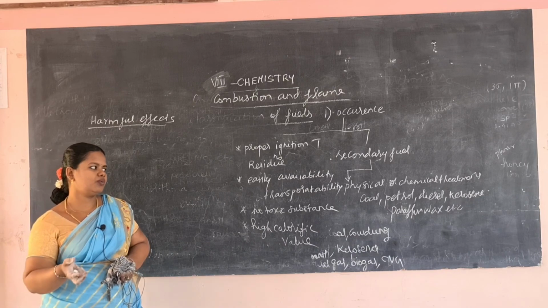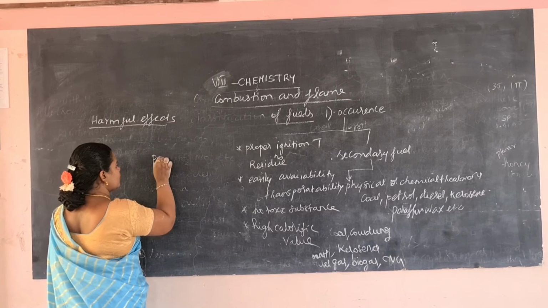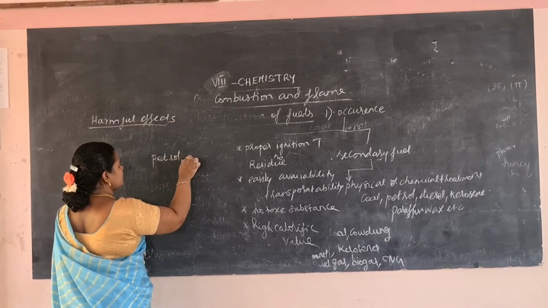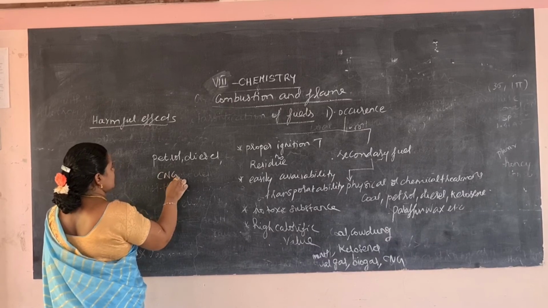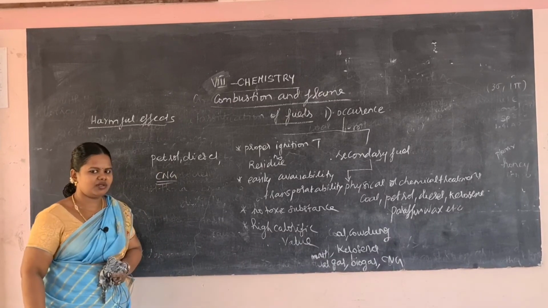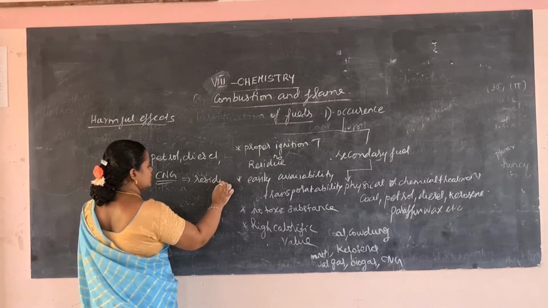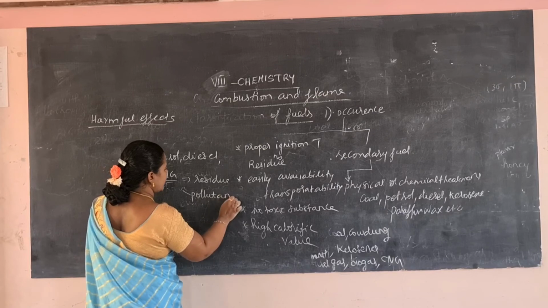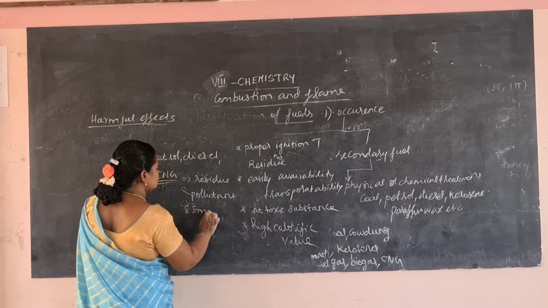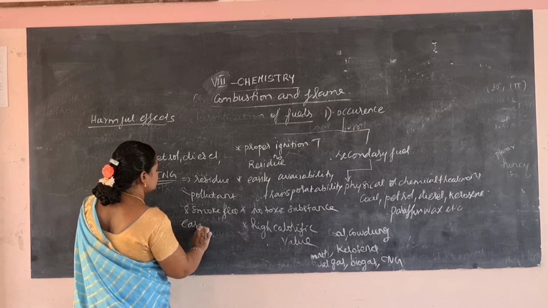You can use compressed natural gas instead of petrol and diesel. It is easily transportable. It won't leave any residue. It is pollutant free, smoke free, and easily available.